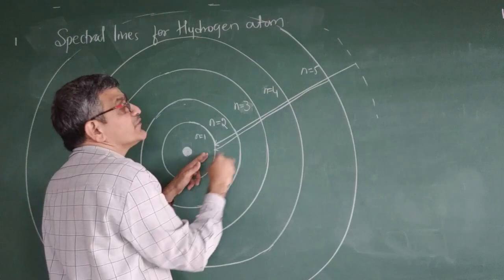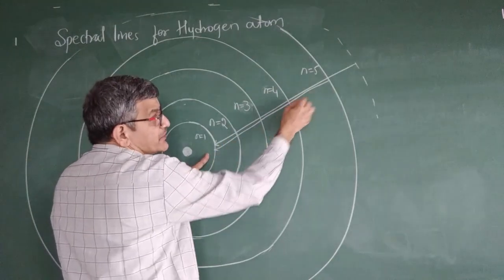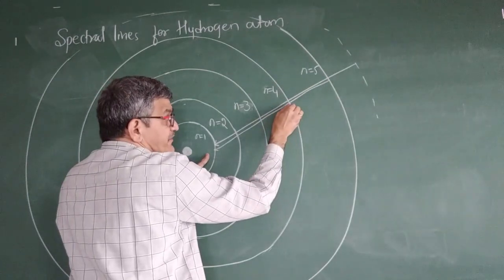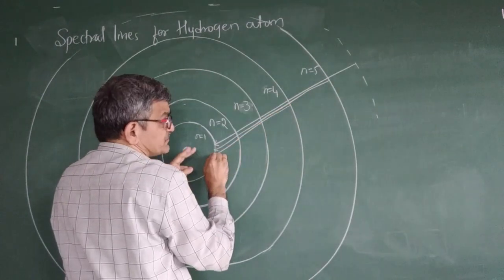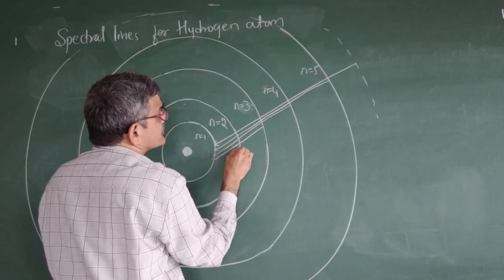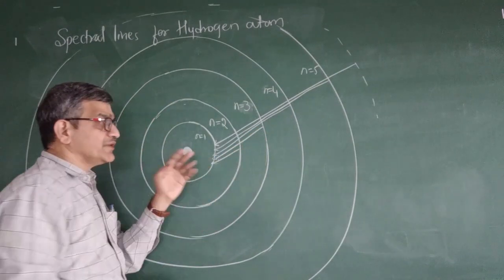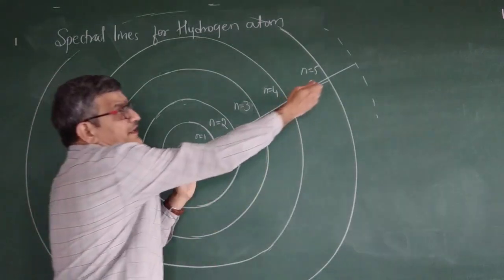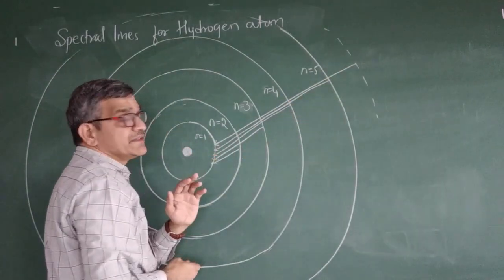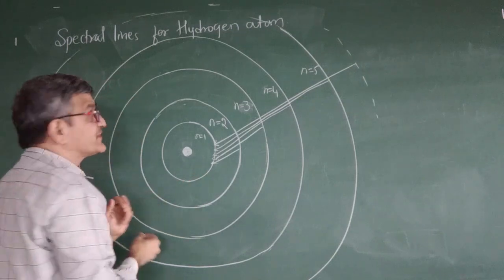It has to come to n equal to 1. So infinity, next I have taken n equal to 5, next n equal to 4, then n equal to 3 and n equal to 2. If it comes like this, from any energy level to n equal to 1, that is called a Lyman series.